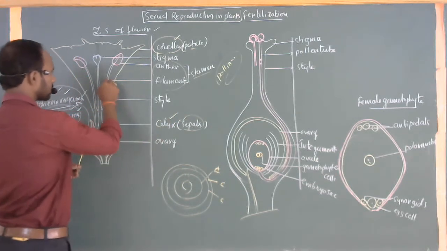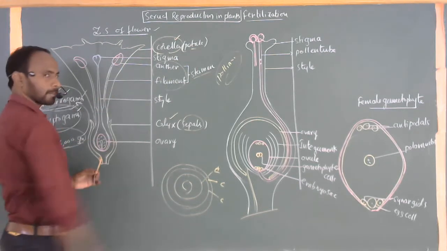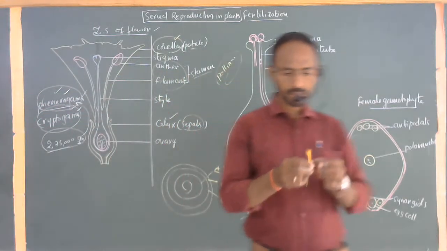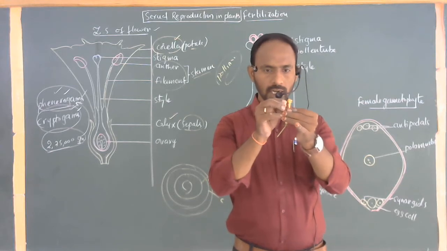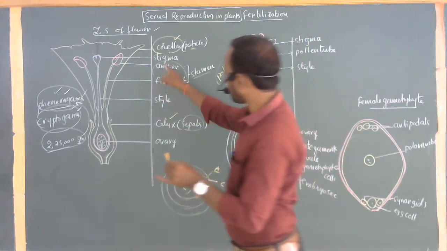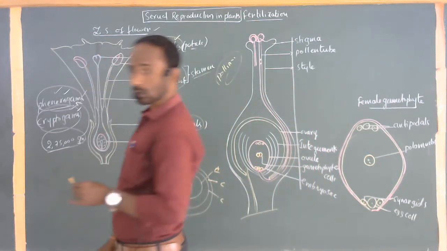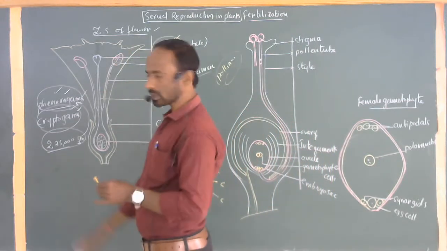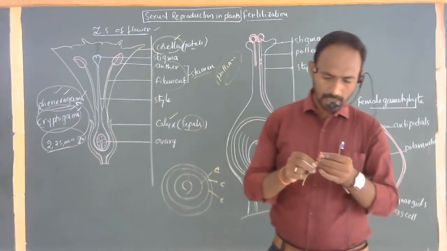So for example, this is the filament. This is the anther. Anther plus filament, complete one, is commonly called a stamen. This kind of group of stamens together is called an androecium. See this? A number of stamens are present here. And on the top of this one, a small bud-like structure is present. This is commonly called the stigma. The stigma can bear the small granular pollen grains, microscopic powder-like structures. These are commonly called pollen grains. These pollen grains can transfer from the anther to the stigma.